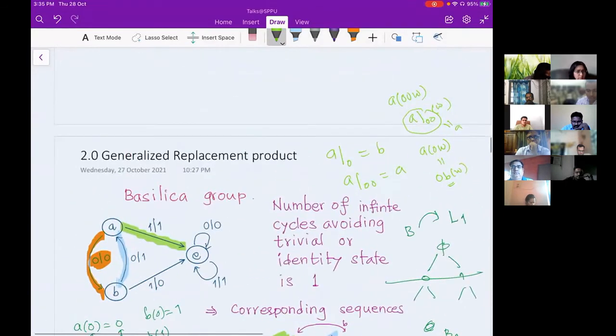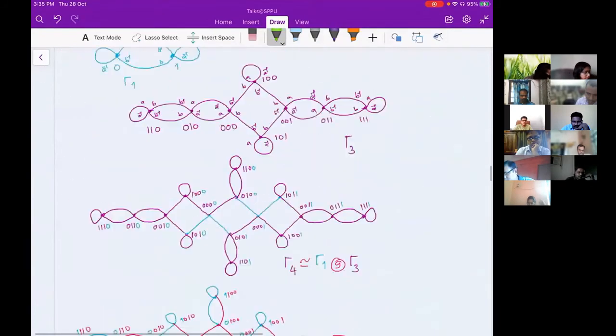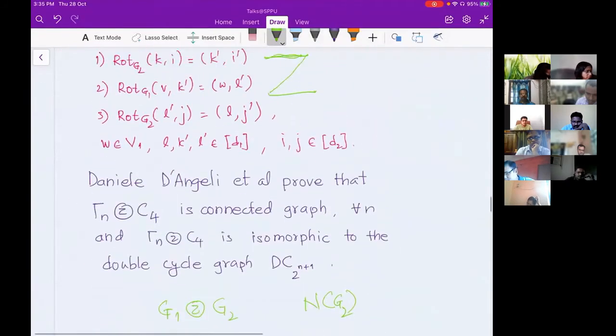Here, this green part: if you go along this orange edge, A restricted to 0 is B. And if you apply that restriction on 1, then you end in the identity. And if you attach 0, then you are again traveling across the cycle. So I took these things into consideration.